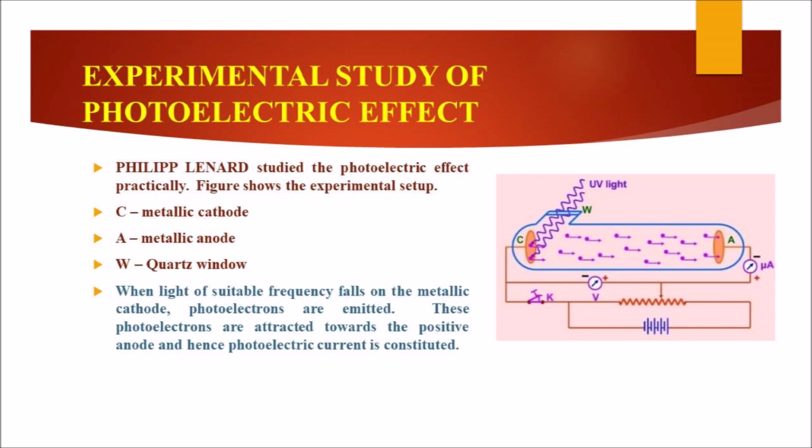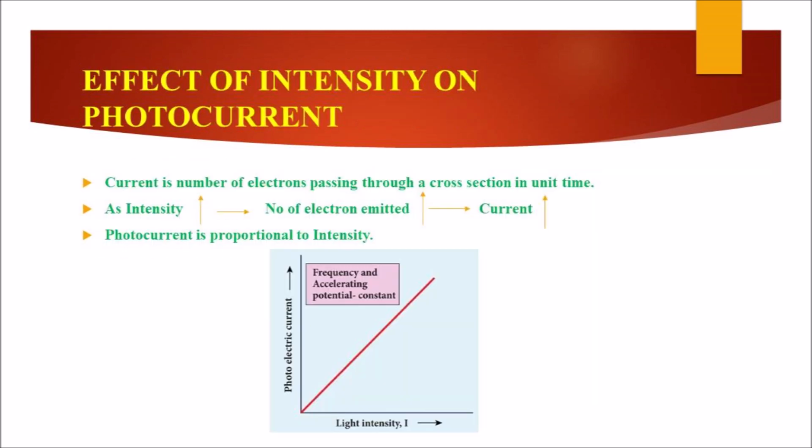The variation of photocurrent with respect to intensity of incident light, potential difference between the electrodes and the frequency of incident light. The first variation is the effect of intensity on photocurrent. Current is the number of electrons passing through a cross section in unit time. As the intensity increases, correspondingly the number of electrons emitted also increases and the current is increased.